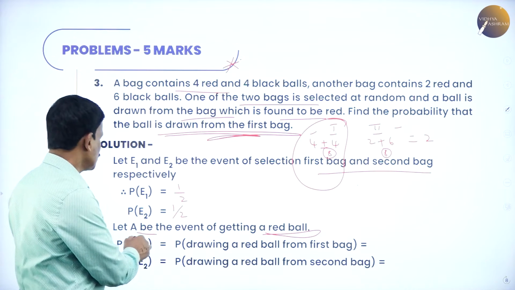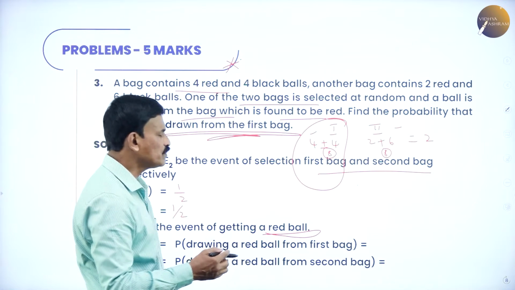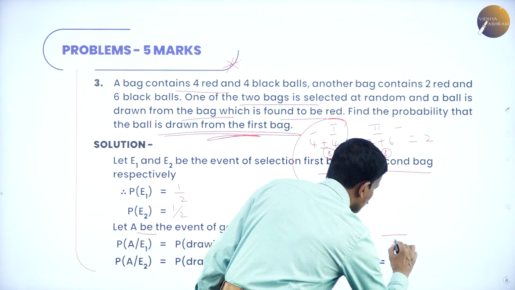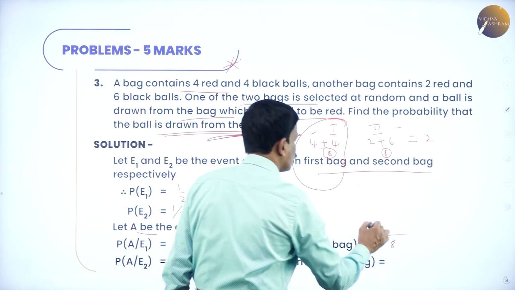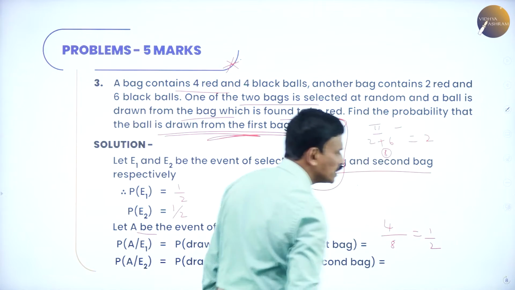Probability of A given E1 is nothing but the probability of drawing a red ball from the first bag. So totally how many balls are there? There are 8 balls in the first bag, out of which 4 are red. So 4 by 8, this is nothing but 1 by 2.